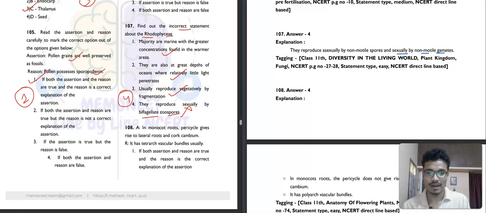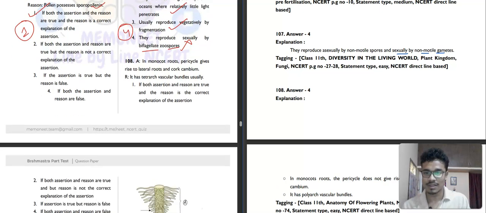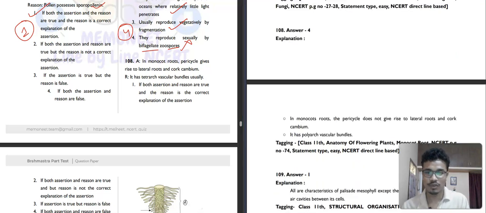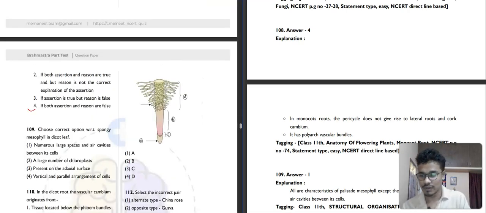Then question number 108. Same assertion and reason type is in the question. In monocot roots, pericycle gives rise to lateral roots and cork cambium. Reason: it has tetravascular bundles usually. Okay. So in monocot roots, the pericycle does not give rise to lateral roots and cork cambium. This is incorrect, and it has polyarch vascular bundles. So what will be your answer? Fourth option will be your correct answer for this question.